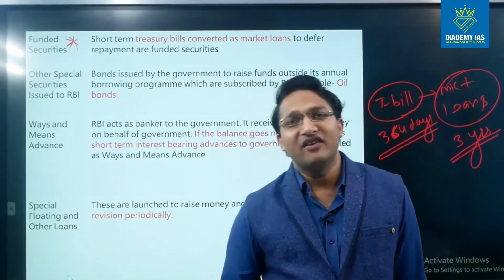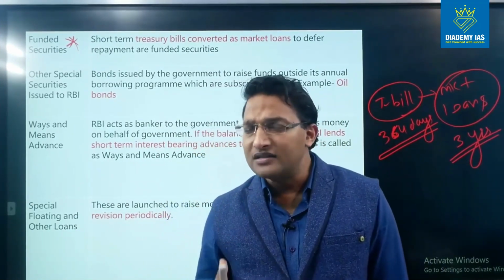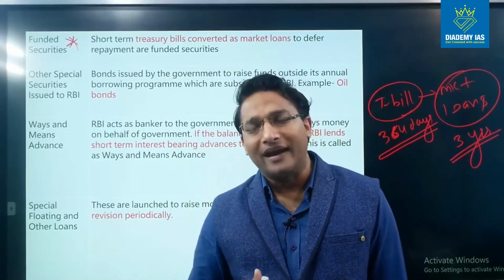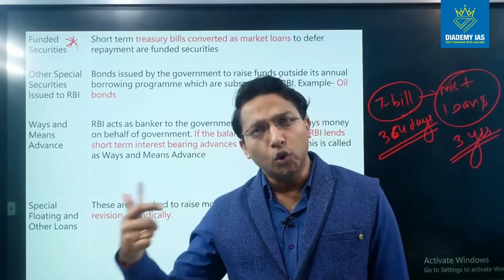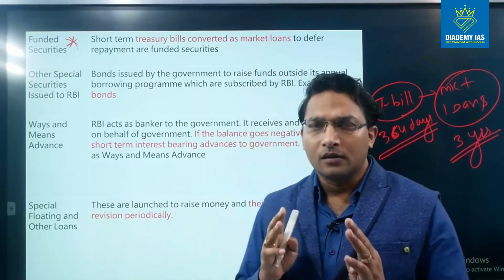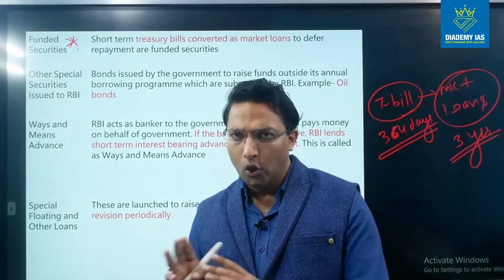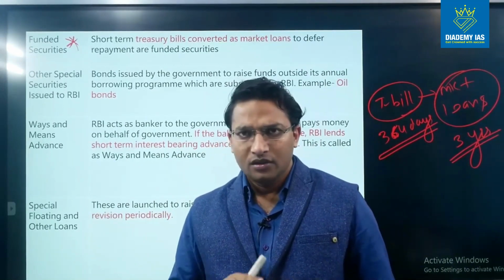Then there is ways and means advance. Ways and means advance is basically a short-term advance which is given by the central bank, that is RBI, to the central government, right? So RBI or central bank is the banker of the government. We already know about this.